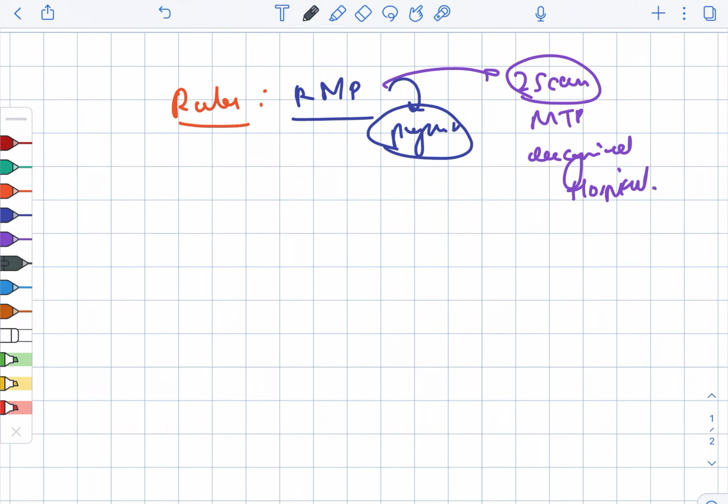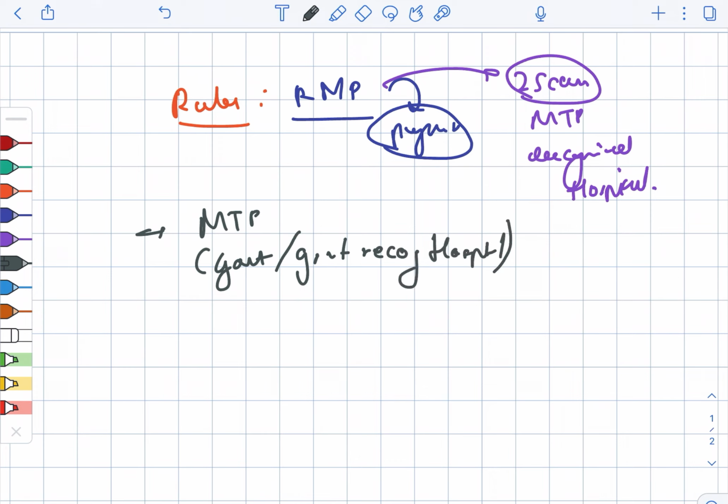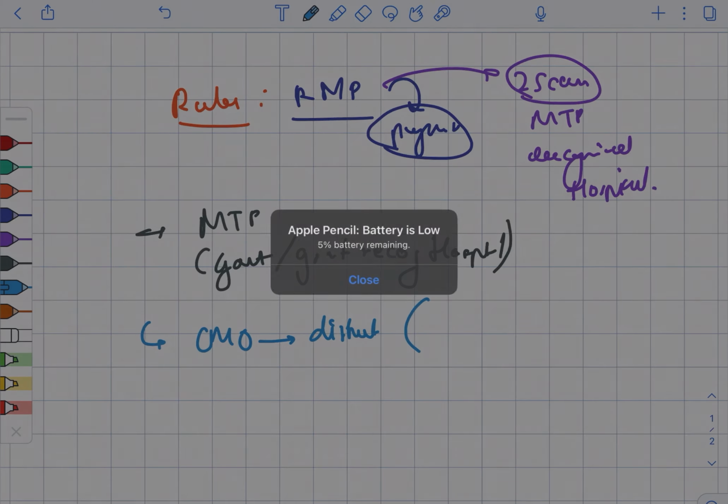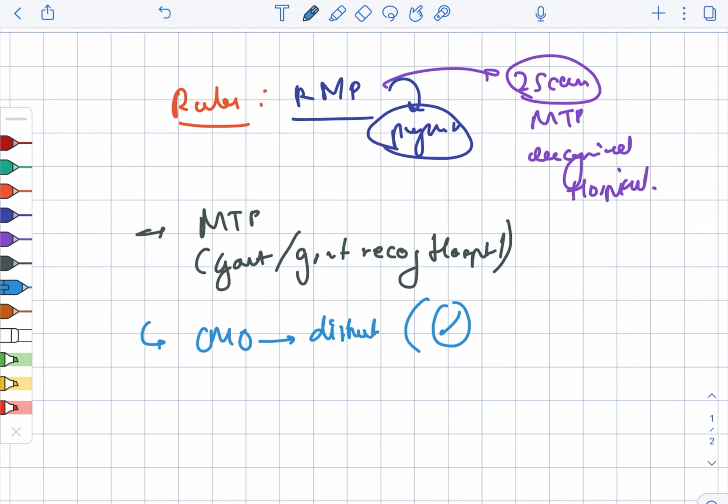Then we are looking at where the MTP should be carried out. It should be carried out in a government hospital as well as a government recognized hospital. Private hospitals may take up MTP if they obtain a license from the Chief Medical Officer. The CMO of the district should allow the performance of MTP. This is for the private hospital.